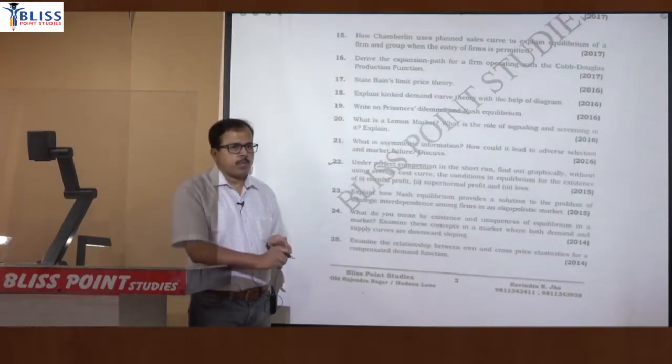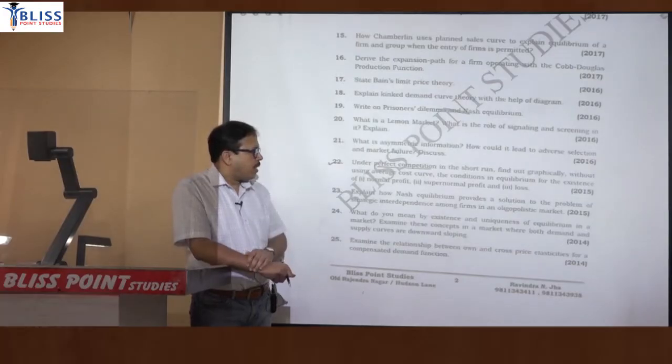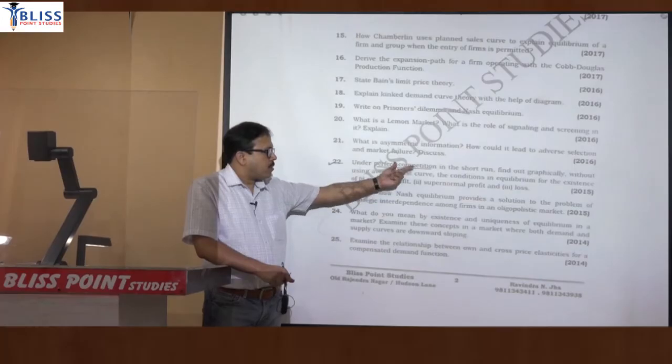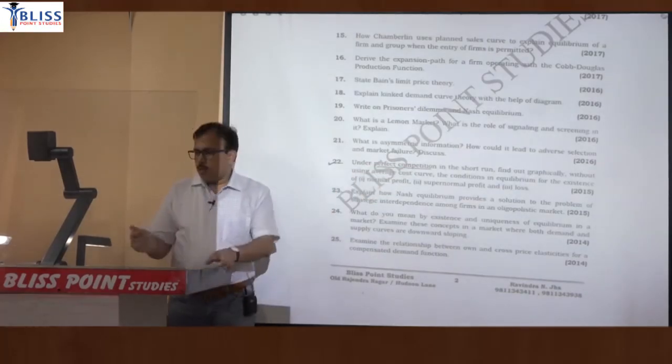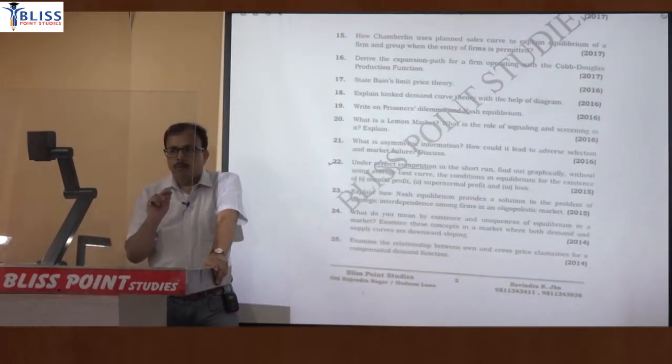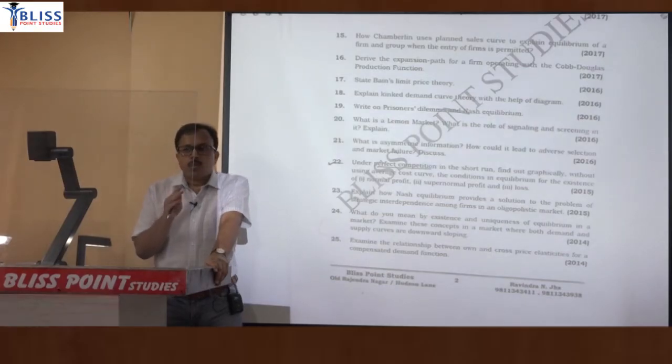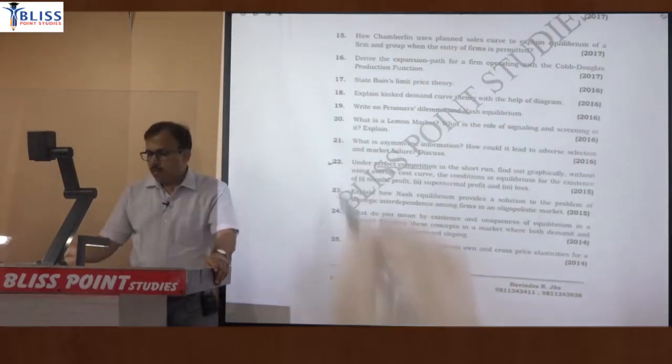In case, suppose in future the same question comes and instead of perfect competition it says monopoly, the remaining question is same. So if it is for monopoly, then the diagram of revenue will be different. When we will be studying monopoly, obviously we will get to know what will be the shape of the total revenue line. In perfect competition, revenue was straight because price is constant, but in monopoly firms are not price takers, so the revenue line will be different. So when we do monopoly, then we will be covering the same question.